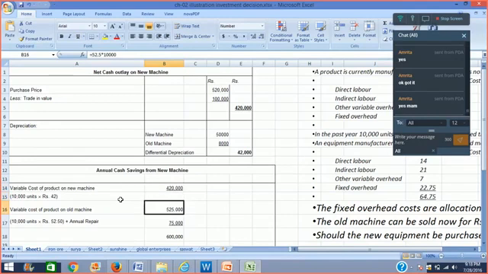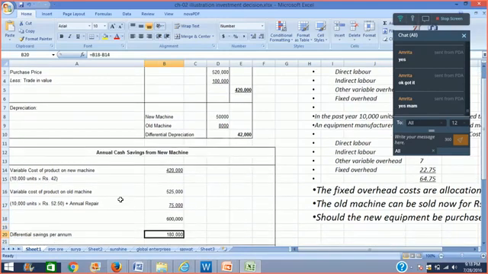And if we continue with the old machine, there would also be a repair of 75,000 rupees per annum. So if we continue with the old machine, we will be incurring 6 lakh rupees as variable cost. But if you buy the new machine, the cost gets reduced to 4,20,000. So you are able to save 1,80,000 rupees in the variable cost if you buy the new machine.